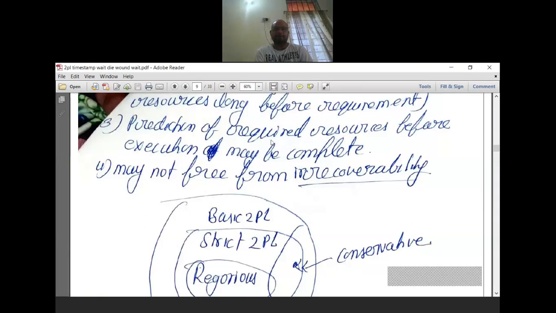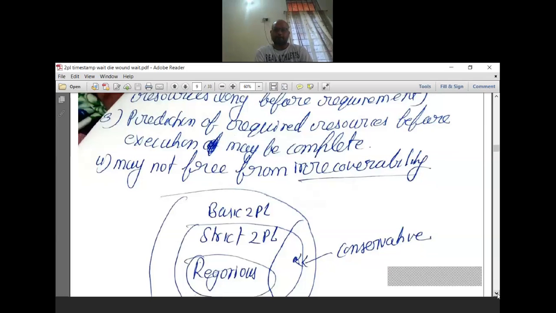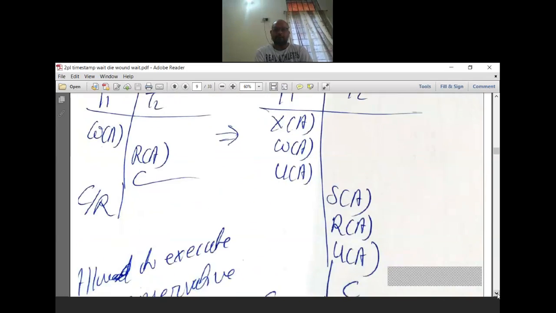It is very difficult to predict which locks I have to take before starting the transaction, because it is not known in advance what it will perform. It is very difficult to identify. It may also not be free from irrecoverable schedules. It is also not free from recoverable problems.